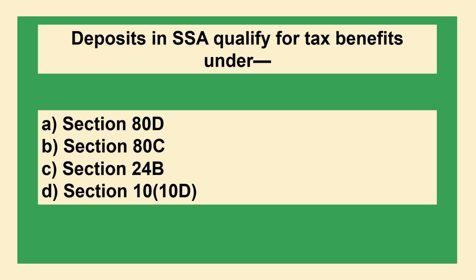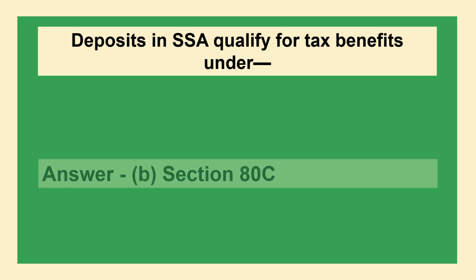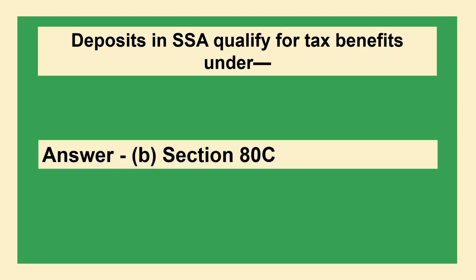Deposits in SSA qualify for tax benefits under option A section 80D, option B section 80C, option C section 24B, option D section 10D. The answer is option B section 80C.